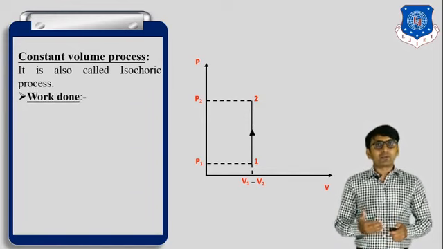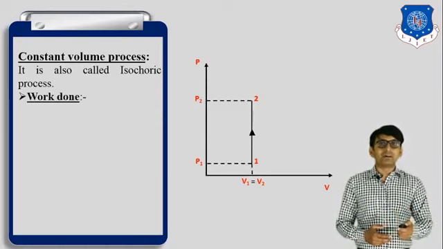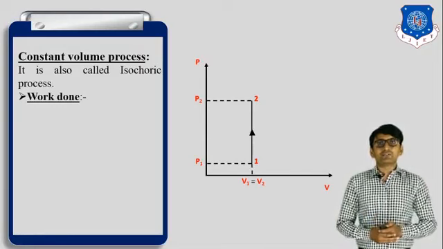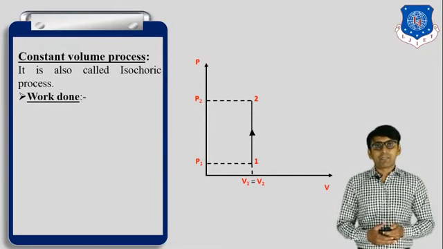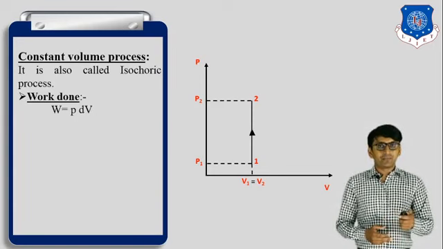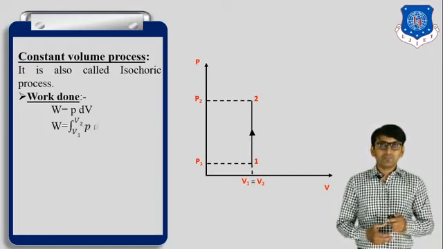Now in this process we discuss work done, heat transfer, change in internal energy, etc. First one, work done. W is equal to P into dV, pressure into change in volume.